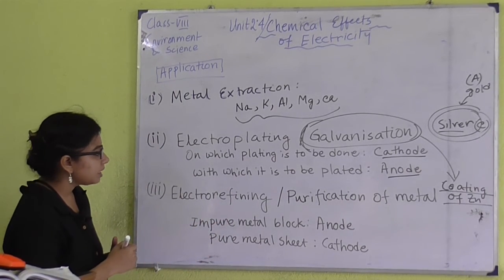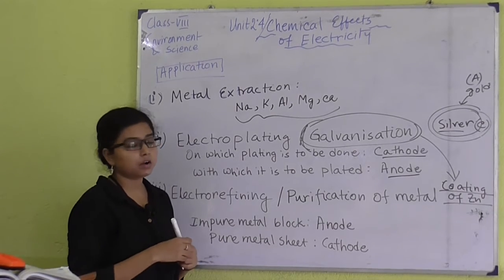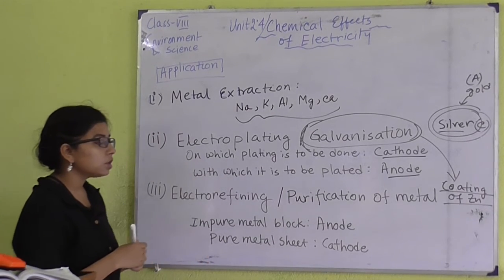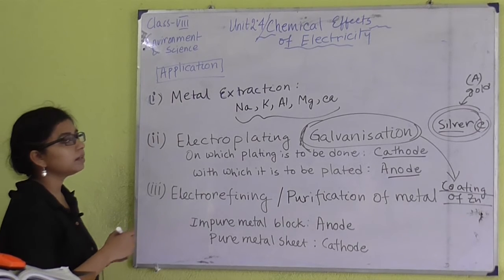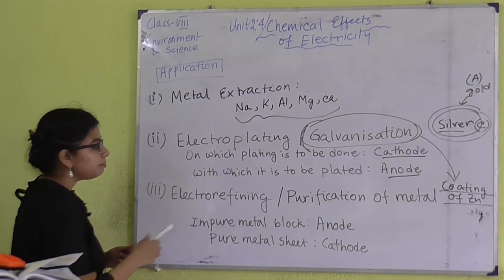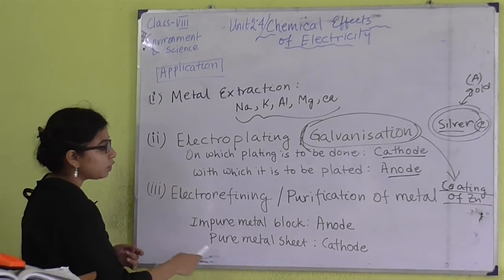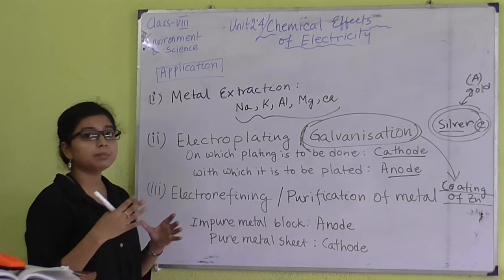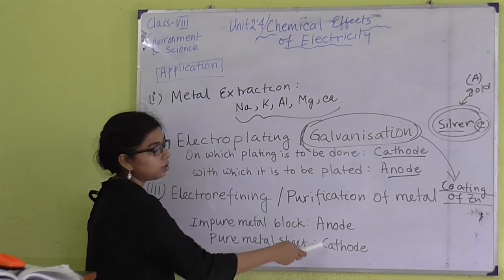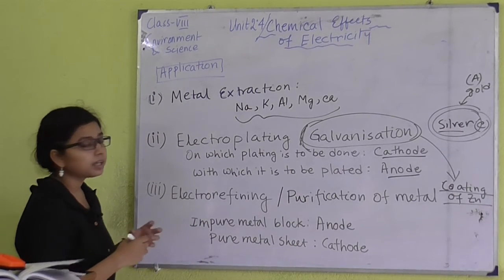And the last application we have is electro refining, or purifying of metals. We can also do this with the help of electrolysis. How? If we take the impure metal block as the anode and the pure metal sheet or pure metal strip as the cathode, then we can do this process, that is, purification of metal.